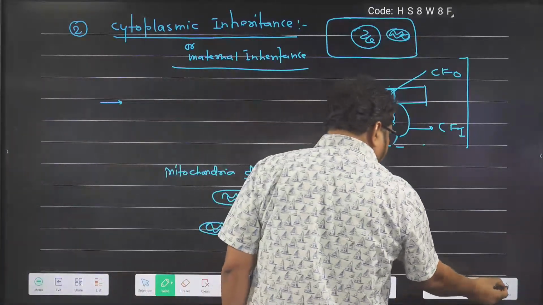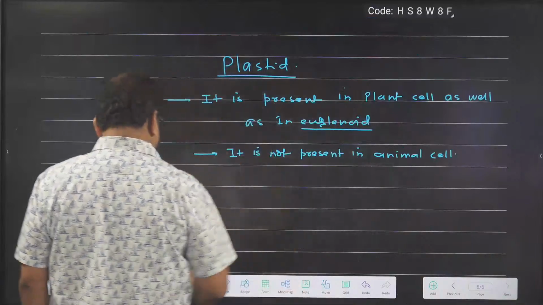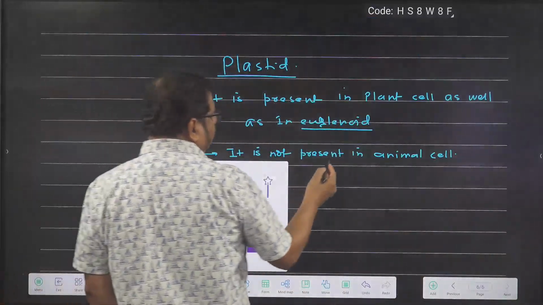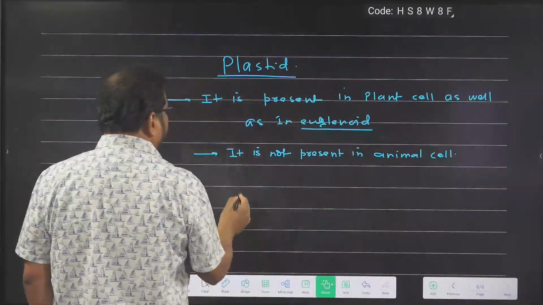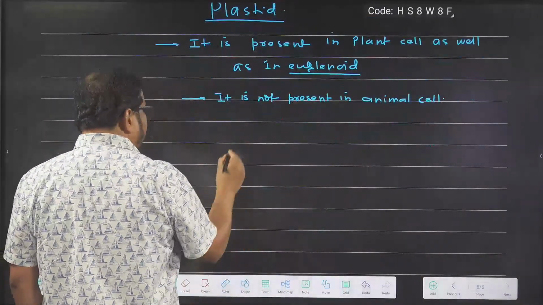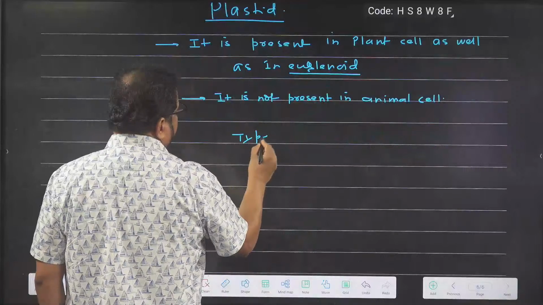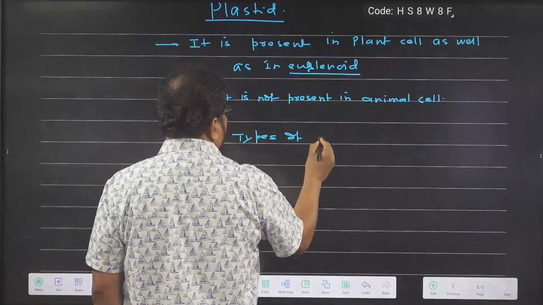Now I am coming to the next slide. I am telling about plastid. Plastid is not present in animal cells. It is present in plant cells as well as in euglenoids. Now I am telling you about the types of plastids.